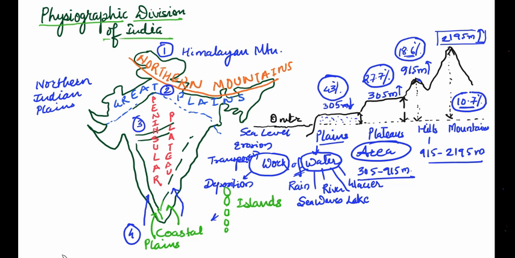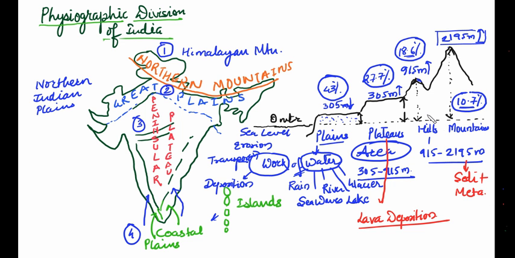Now about plateau. Plateau is the work of lava. It is the work of lava deposition. So that part which has been formed due to the deposition of lava is said to be plateau. While hills and mountains, if I am talking about mountains of higher elevation, are generally made up of sedimentary rock plus metamorphic rock.